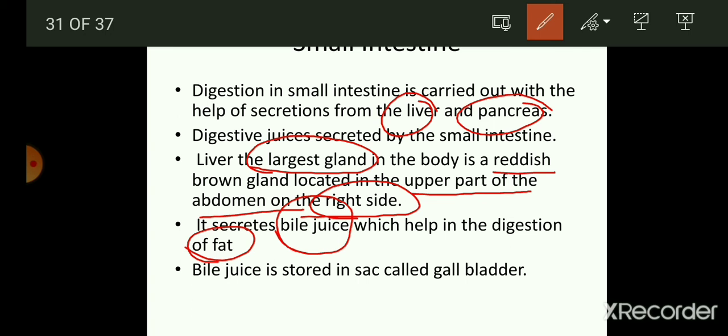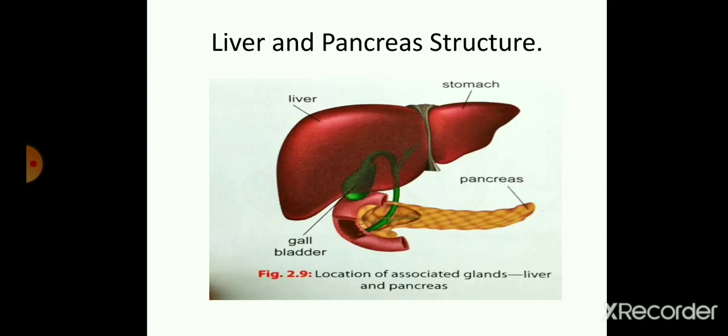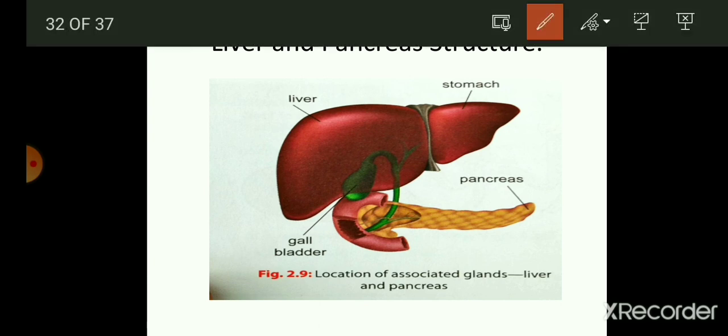Thereafter, the bile juice is stored in a sac-like structure known as the gallbladder. Here you can see the image of the liver and pancreas both along with the gallbladder. This represents the two lobes of the liver. This is the largest gland in our body.